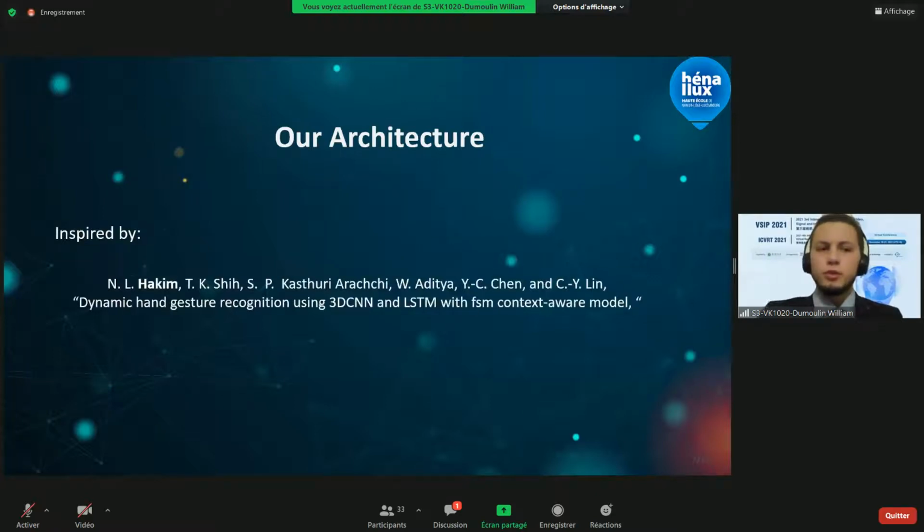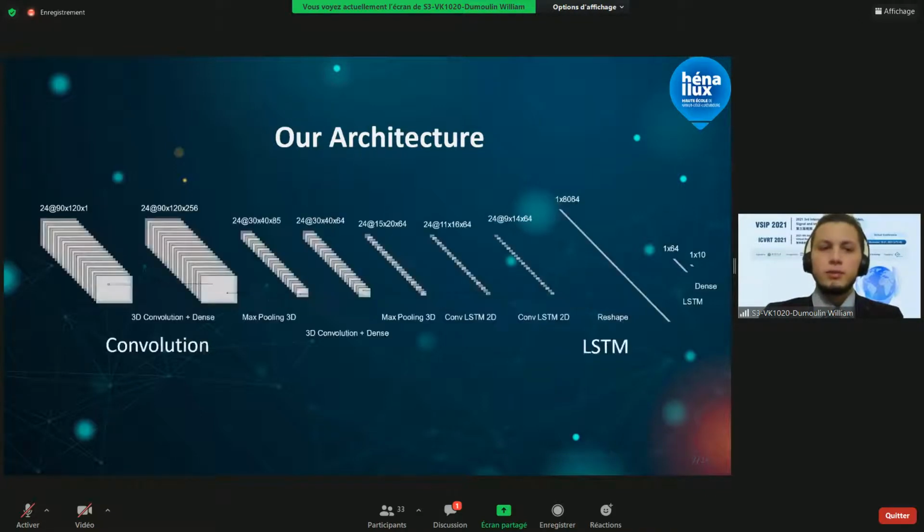We based our first model on the work of Hakim et al., but we didn't get a good accuracy. So we modified the structure of the model by adding or removing some layers, and then we tweaked the parameters of the model and of the pre-processing until we obtained a good accuracy. By tweaking the parameters, I mean the number of kernels in the convolutional layers, the size of the dense layers, and the value of the dropout.